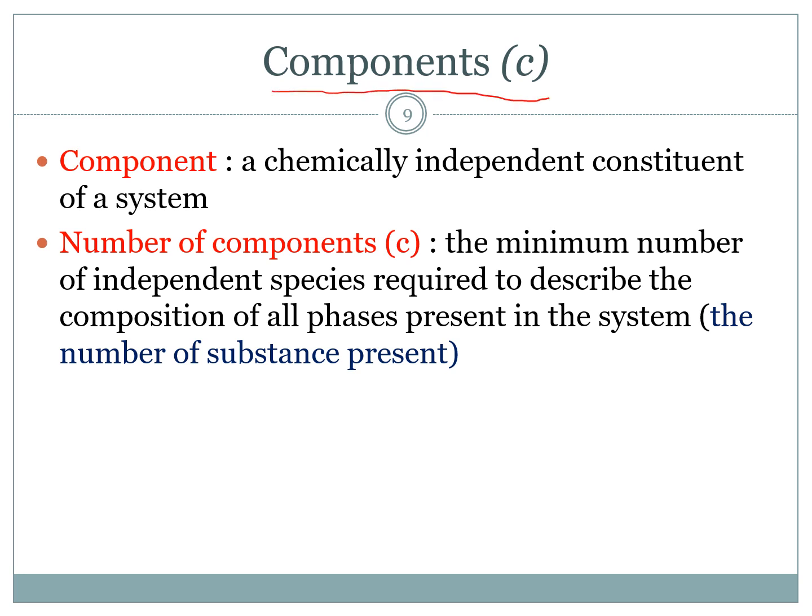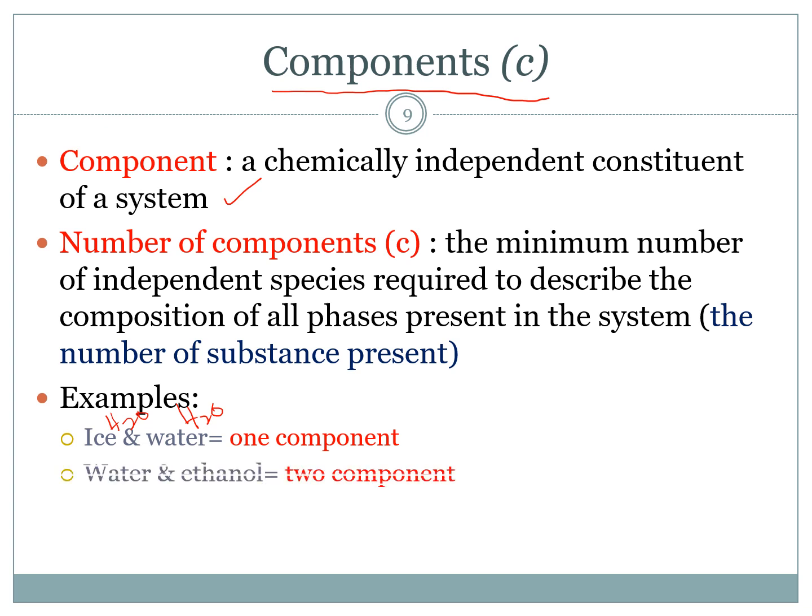Component, C. A component is a chemically independent constituent of a system. The number of components is the minimum number of independent species required to describe the composition of all phases present in the system, or the number of substances present in the system. Example, ice and water. Ice is H2O, water is H2O. So only one component is present in the system.